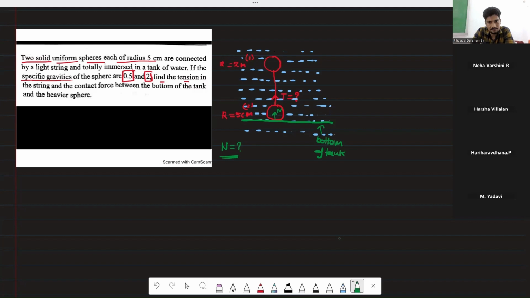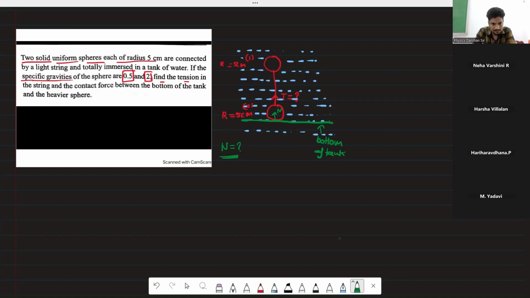So tension will be equal to V density of fluid into G minus V density of solid into G. Now, if we take V density of fluid G as common, it will become 1 minus density of solid by density of fluid. Here they have given relative density, specific gravity is 0.5, sir. So V density of fluid into 1 minus 0.5, it will become 0.5 into volume of the solid, density of the fluid into G. Now you solve it and tell me the answer.